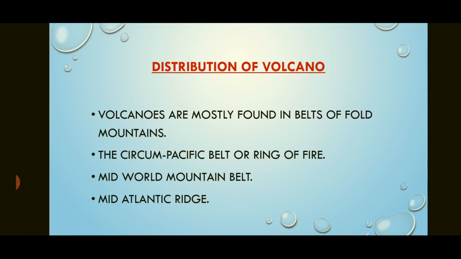Next is the Mid-World Mountain Belt. It is the southern part of Europe, and it extends to the Middle East and to India also. In India we have the Himalayan region. It is also a weak zone, but it is not an area of volcanic eruption. Mid-Atlantic Ridge is an area inside the Atlantic Ocean. Sometimes inside the water also, volcanic eruptions take place.